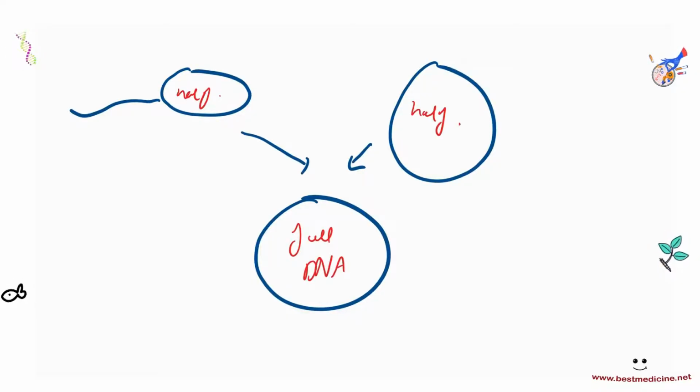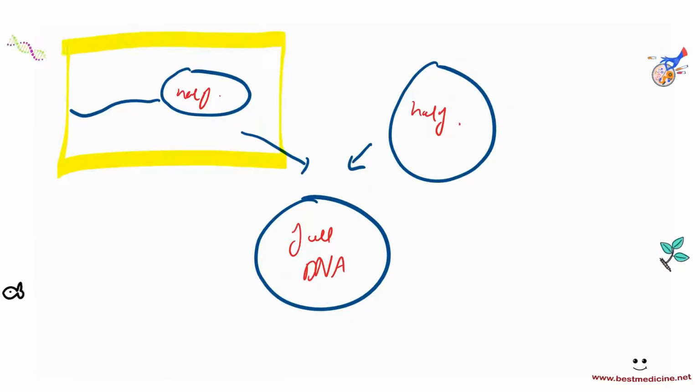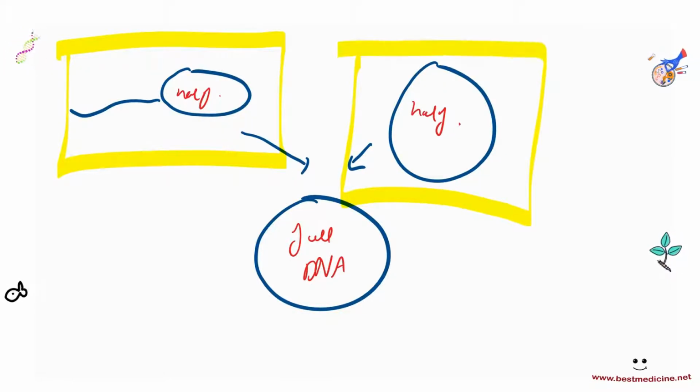So, how do we get these special kinds of cells? How do we get cells that have half the amount of normal DNA? The answer to this lies in meiosis. Okay? Meiosis.